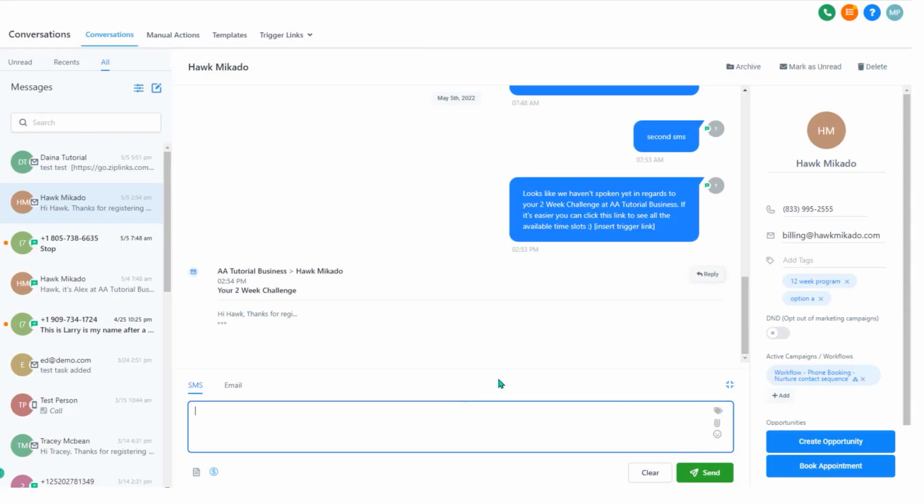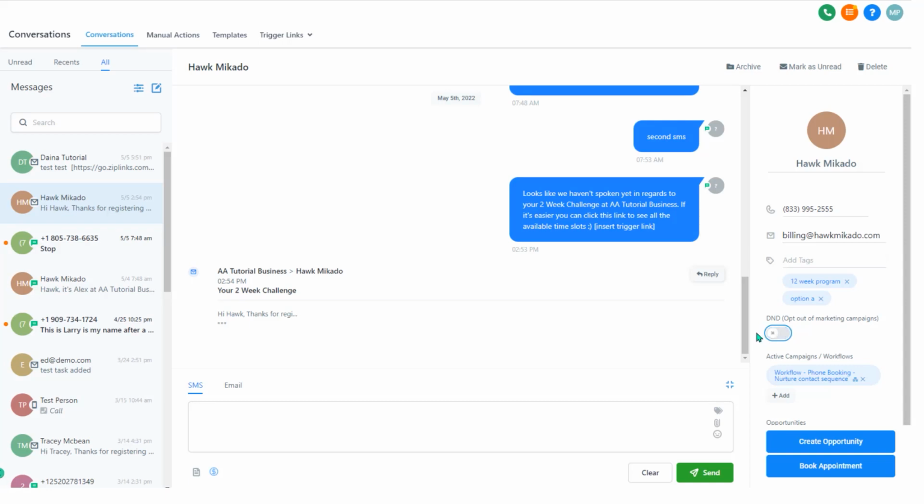The next area I'll show you in this conversations area is the right hand side here, where you'll see all the contact details and some extra details about that. It's not a full contact card, but we can basically see their contact details, their name, phone number, email, what tags they have, their DND status. So the DND toggle, if you flick it on, means they're opted out of all marketing campaigns. It means that you can no longer send messages at all to that contact. You can try to send a message, but it won't actually send through. So that's how you basically opt someone out in one click.